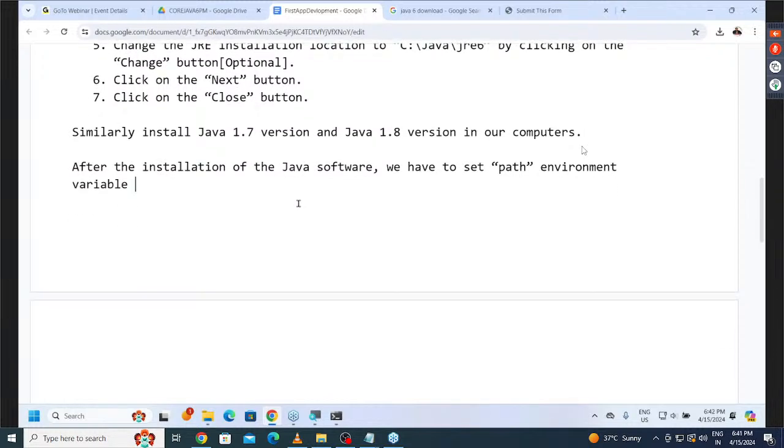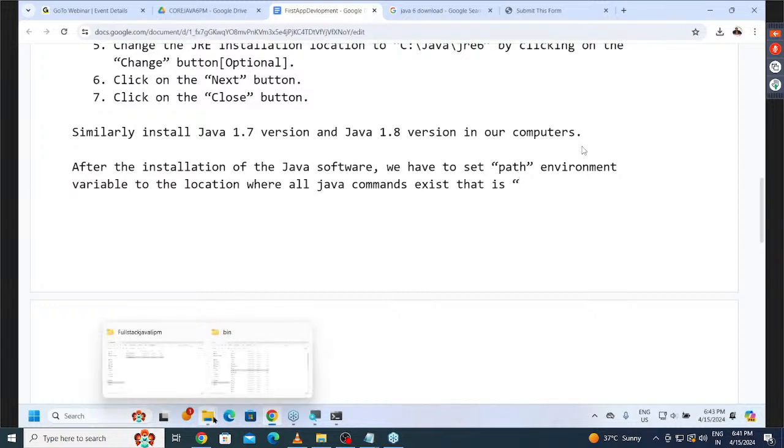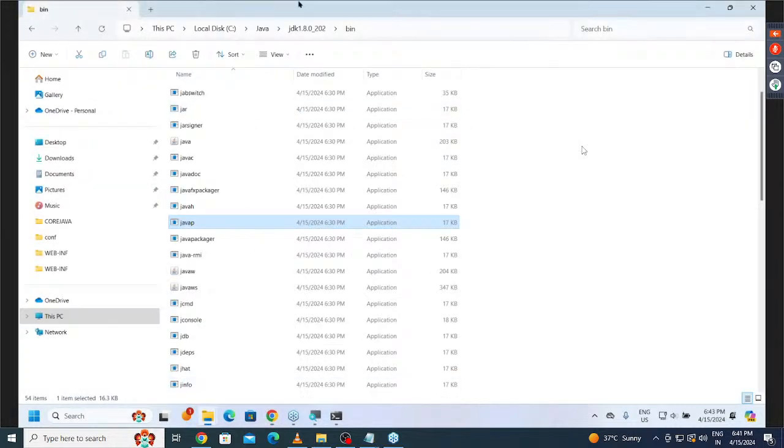We have to set which environment variable? The path environment variable to the location where all Java commands exist. That location I'm telling here. What is that location, sir? Now tell me. Let me copy that location here.